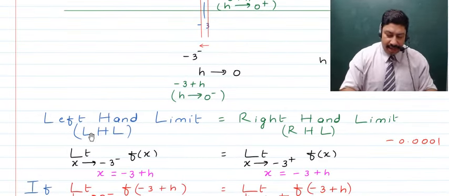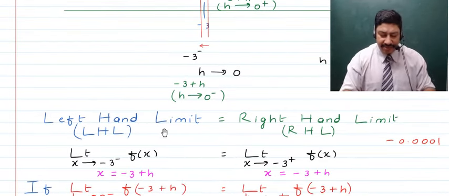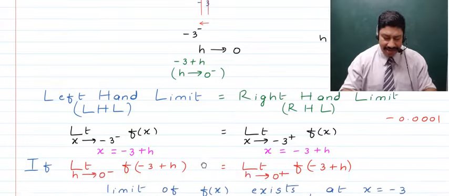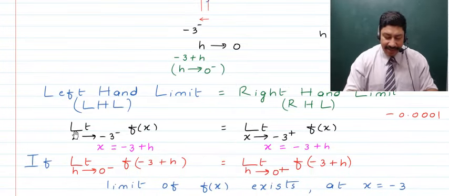Okay, now if you talk about the left hand limit, it is also written by LHL. The right hand limit is abbreviated to RHL. Now when both of these are equal, then you say that the limit of a function exists, right? And this is written like limit x tends to minus 3 minus f of x, right?